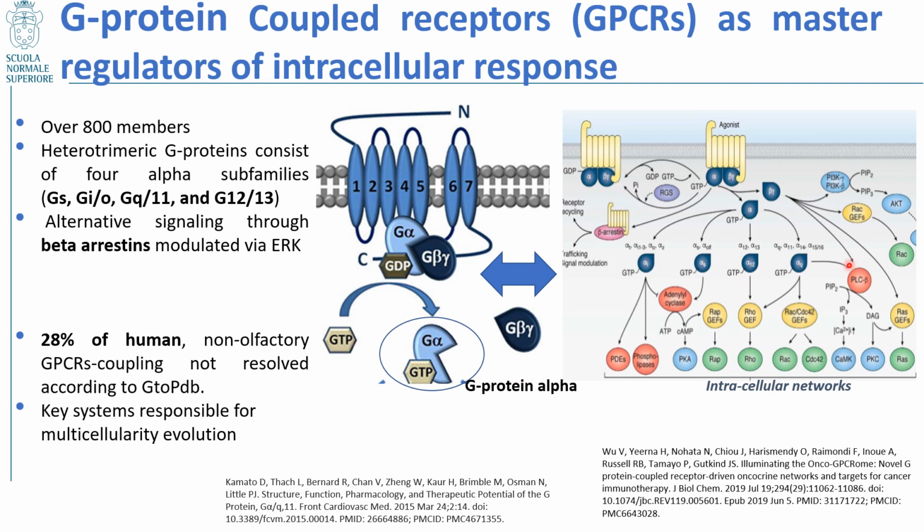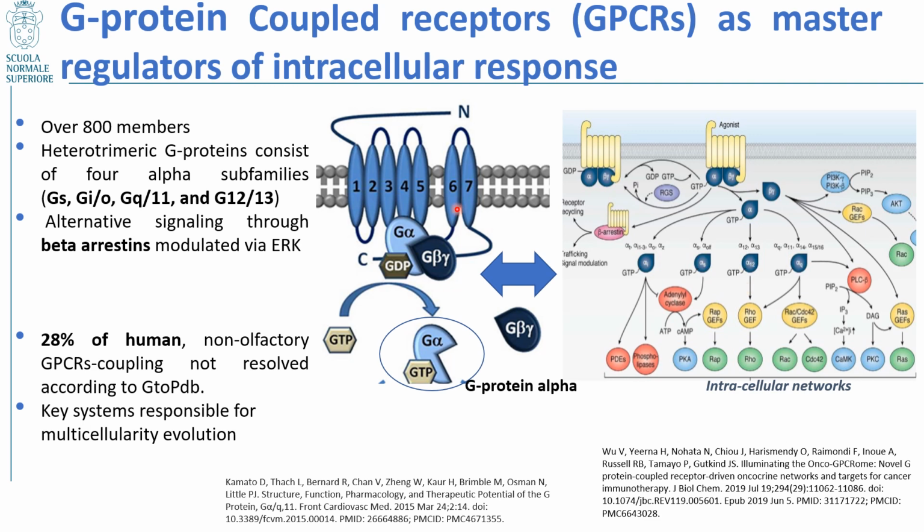The GPCRs are very promiscuous receptors and can bind many different ligands and couple through multiple families of G proteins. It is important to know that around 30% of all human GPCR coupling to G protein is unknown, as well as ligand binding to those. Their importance stems from their key role in enabling the evolution of multicellularity by creating intermolecular networks, where by rewiring the GPCR G protein interface residues differently, they enable different coupling of GPCR and G protein, which in turn enables different pathways to be activated intracellularly.